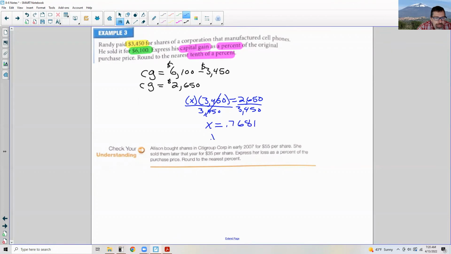Okay, so that as a percent is 76.81, but it says round to the nearest tenth, so it'd be 76.8%. Okay, so he earned 76.8% in capital gains on the investment.